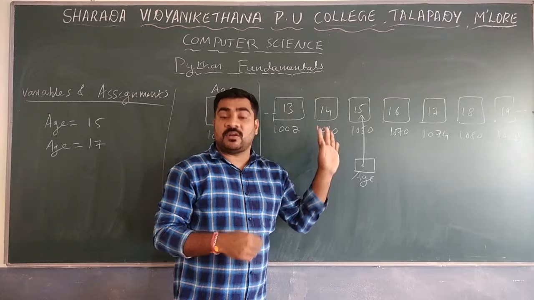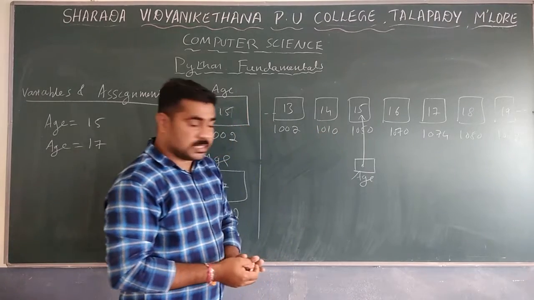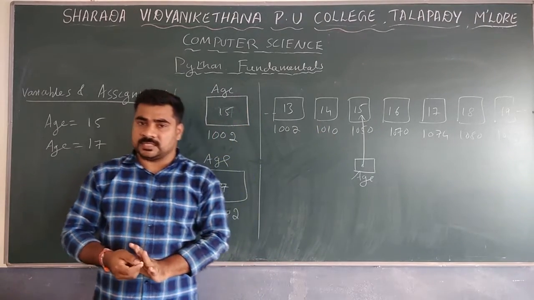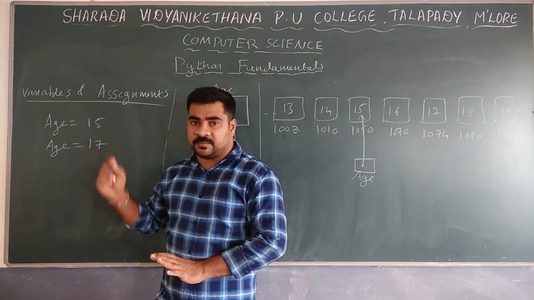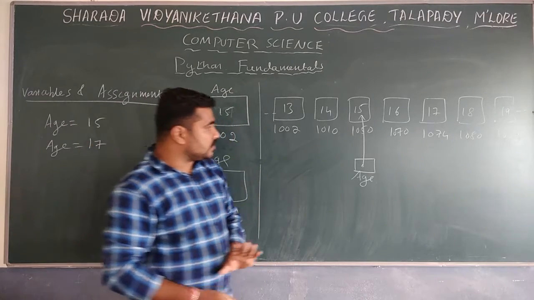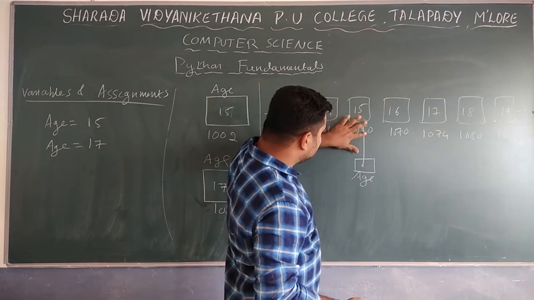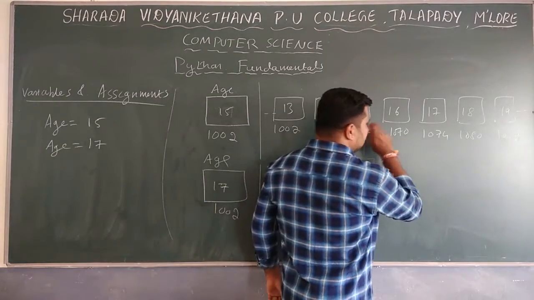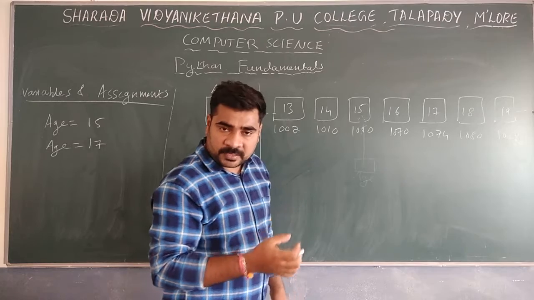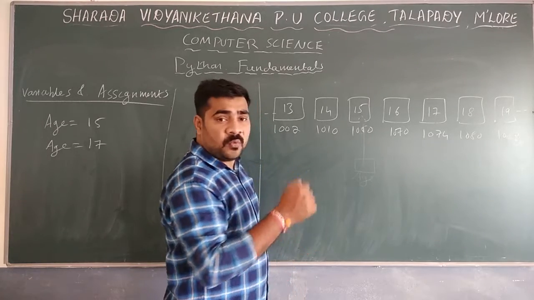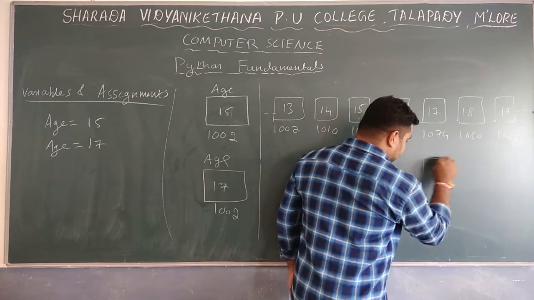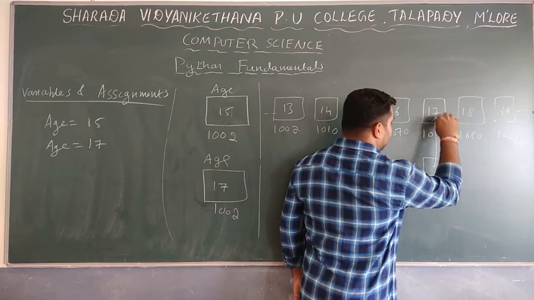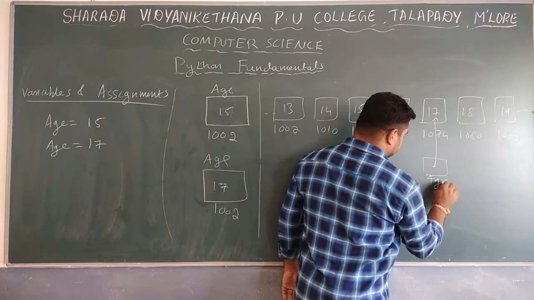Once again, if you assign age is equal to 17, what happens? This memory address will be cancelled. The Python program will search for the value 17. Then age is pointing to 17.